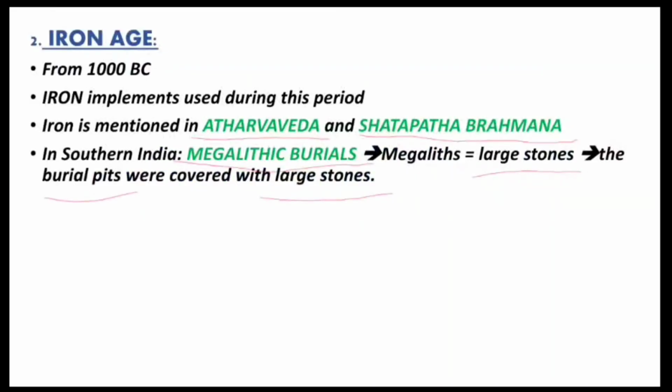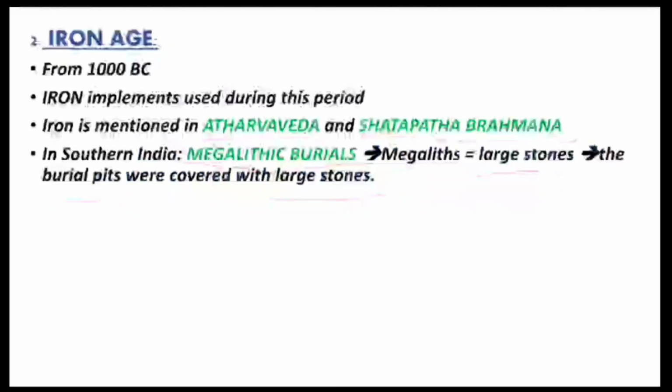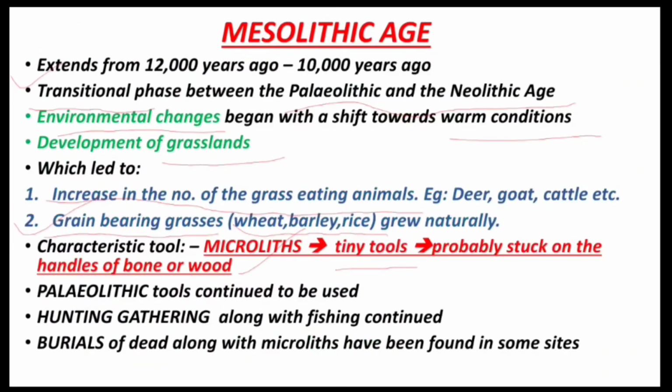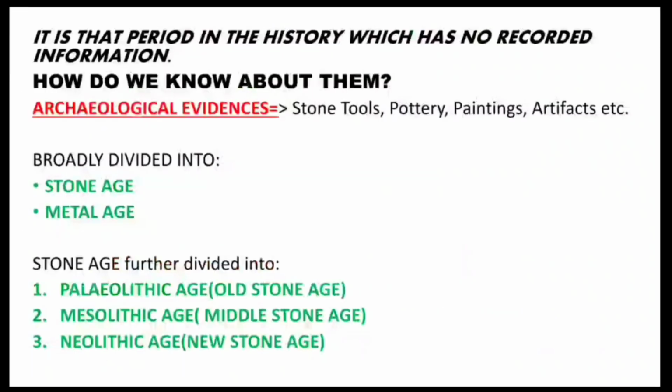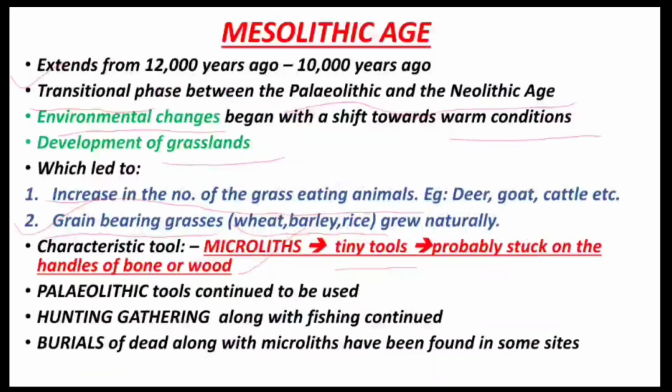So these periods were not the same, either Stone Age or Metal Age, throughout the subcontinent. In some places, people started farming and domestication, while in others, they were still continuing the hunting-gathering form of life. As we have no written records, we can only assume, so these facts are not that certain.